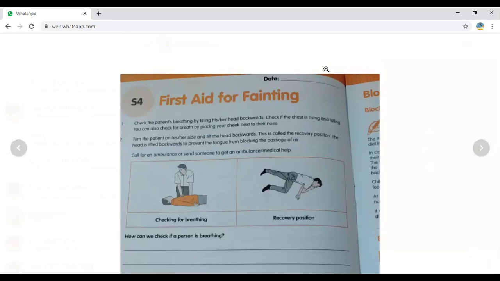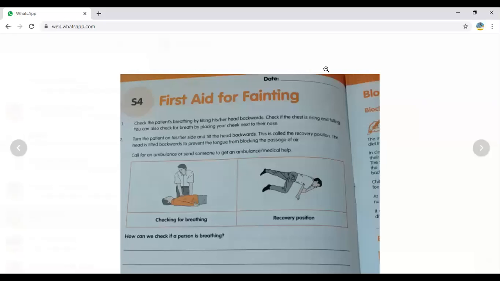Next, turn the patient on his or her side and tilt the head backward side కి, మనం గోల పడుతున్నామో అలా పెట్టేనా చెప్తున్నాం. This is called the recovery position. కింద పిక్చర్ కనబడుతుంది, రికవరీ పొజిషన్ అంటే ఎలా ఉంది. Yes, the head is tilted backward to prevent the tongue from blocking the passage of air.